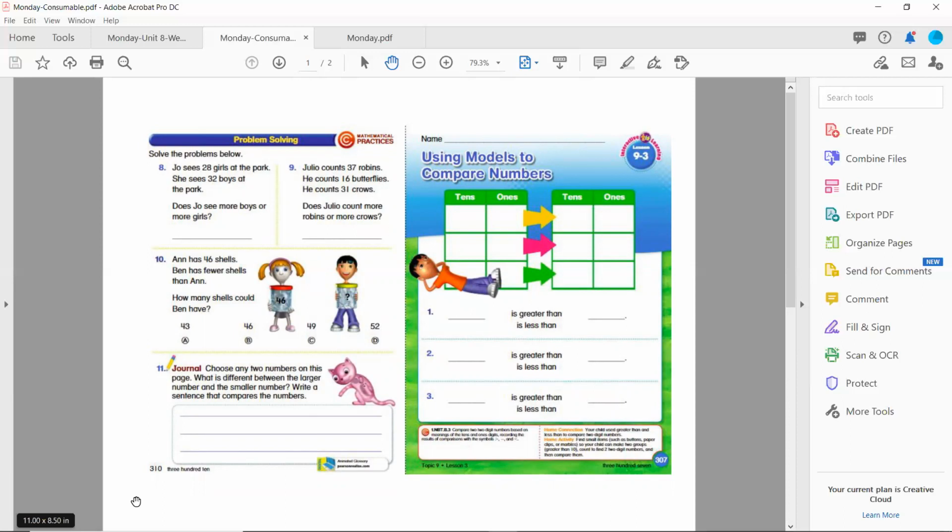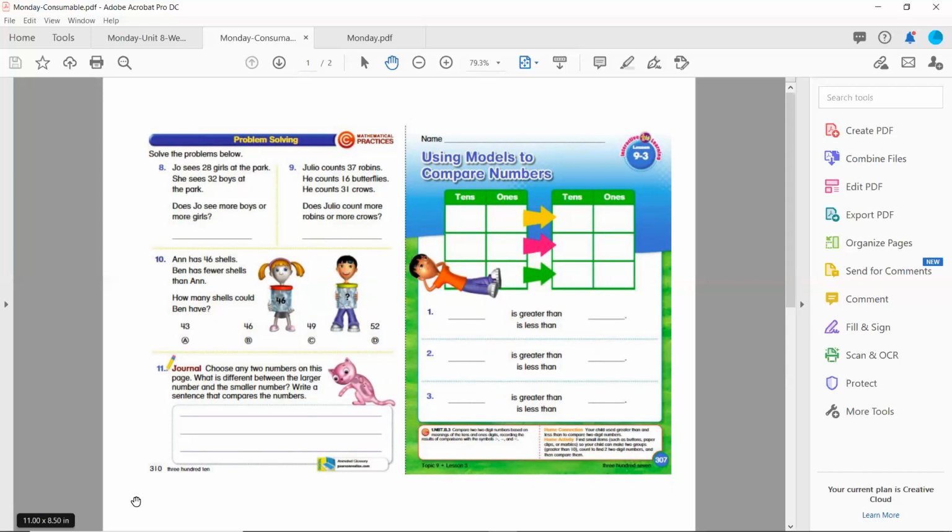I'll go ahead and read 8, 9, and 10 to you in case you would like to do them. Number 8 says, Joe sees 28 girls at the park. She sees 32 boys at the park. Does Joe see more boys or more girls? Number 9, Julio counts 37 robins. He counts 16 butterflies. He counts 31 crows.